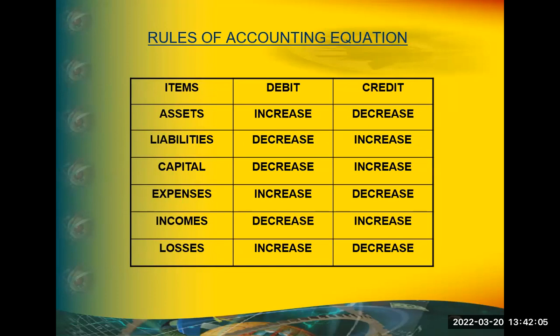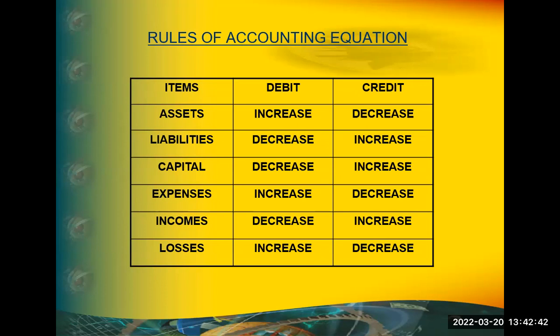Similarly, assets are debit. If an asset increases, that means debit. If you buy an asset, we debit the asset. If you sell an asset, you credit the asset. An asset is nothing but an outcome of expense. If you spend something, that will create an asset. There are two expenses we discussed: revenue expenditure and capital expenditure. Revenue expenditure is buying of goods and payment of salary. Capital expenditure is buying of fixed assets.